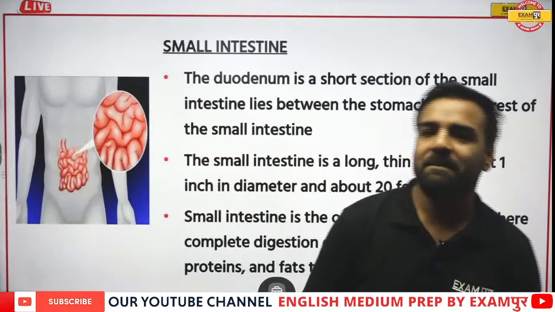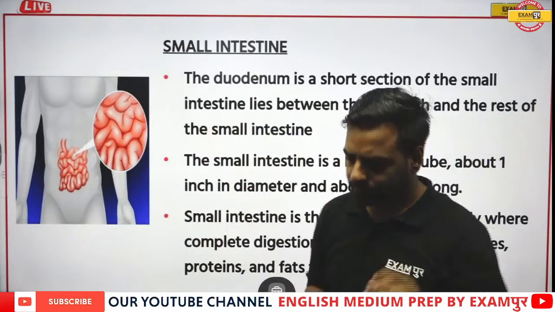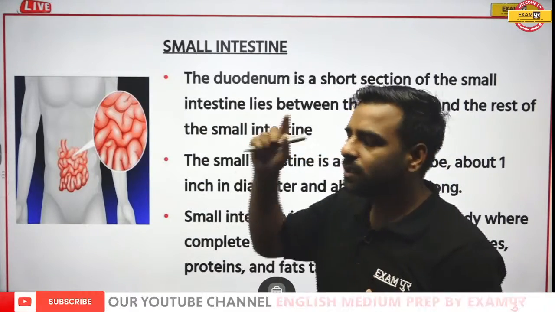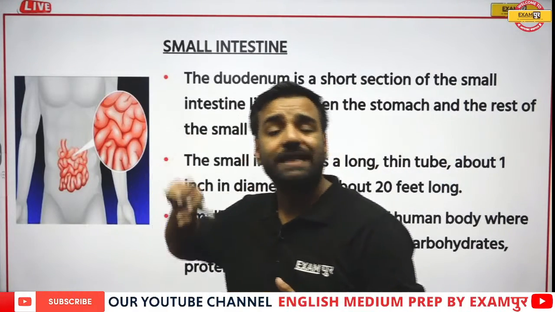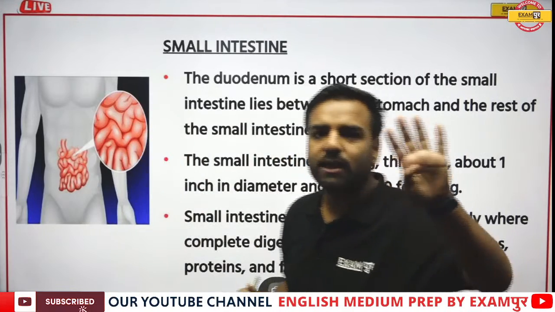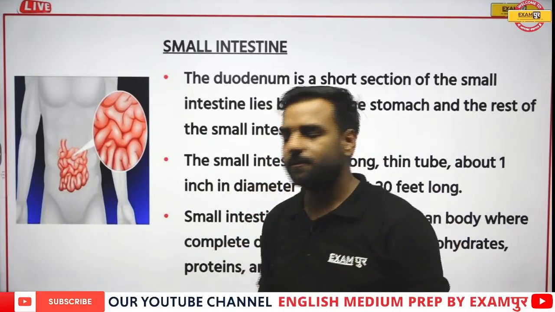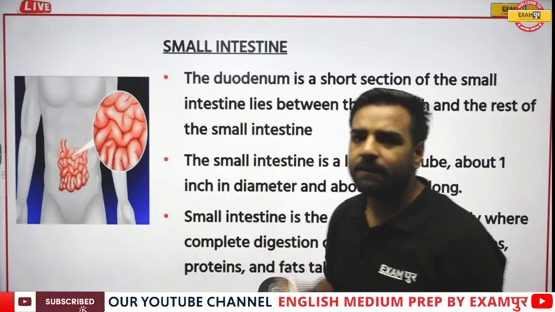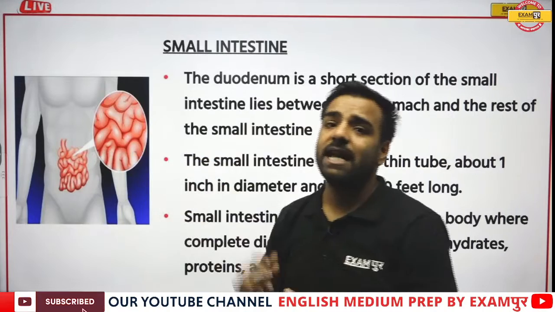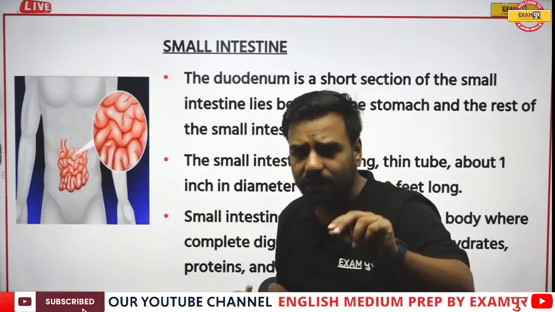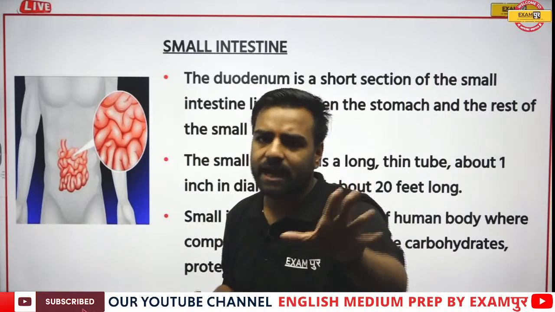Small intestine. What have we discussed till now? Whatever we were eating, our mouth started it. There was chewing of food, that was done. We were saying that mastication. There were 4 types of teeth: canine, premolar, molar, and incisors. Then there was salivary gland, from where saliva was generated. Amylase enzyme was digesting what? It was digesting the starch and the carbohydrate.